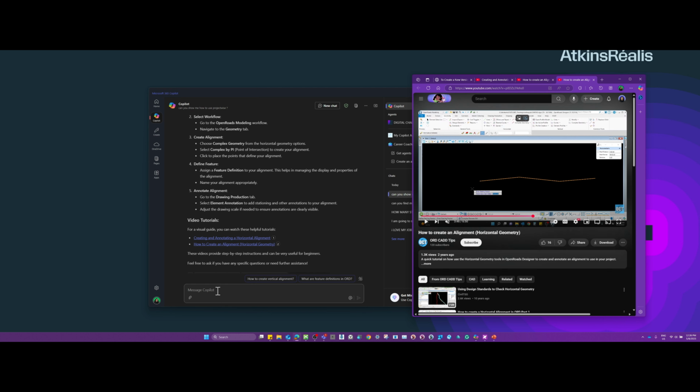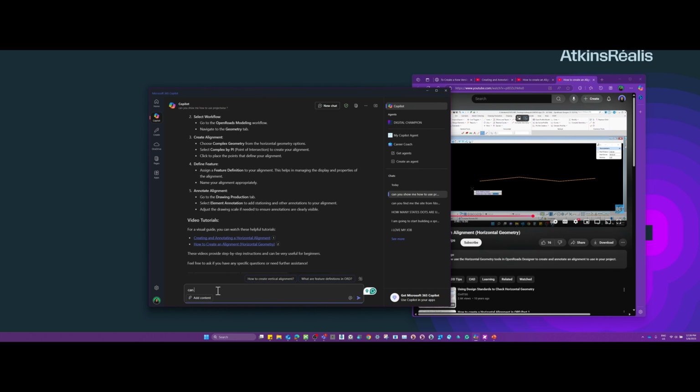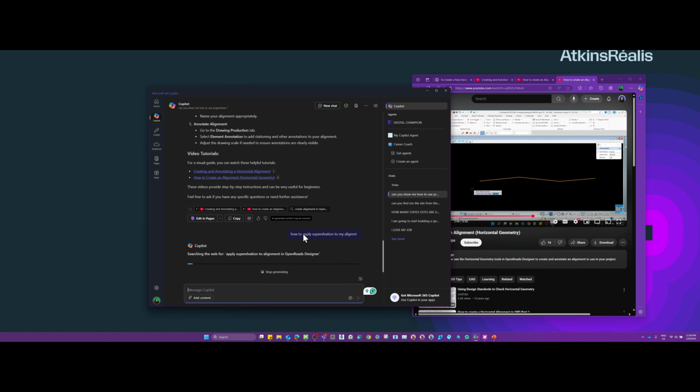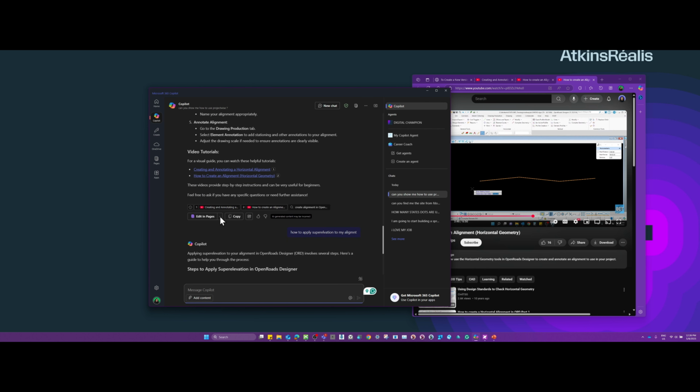Perfect. Let's see. Can you show me how to apply, or let's first ask this, how to apply superelevation to my alignment? Of course, my English is not good, but that's okay. It got it.